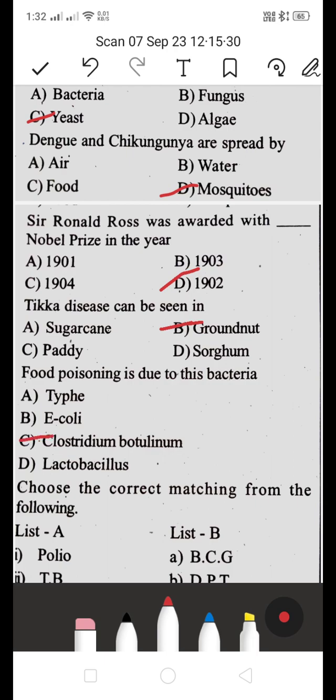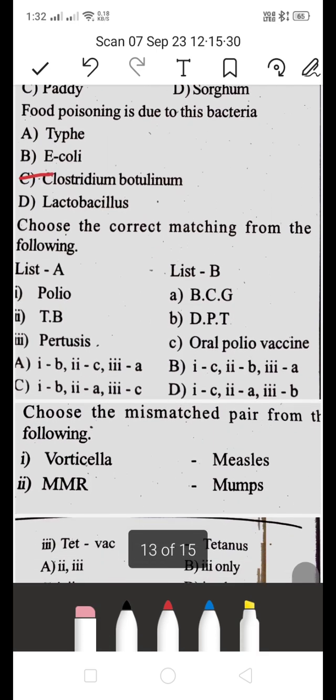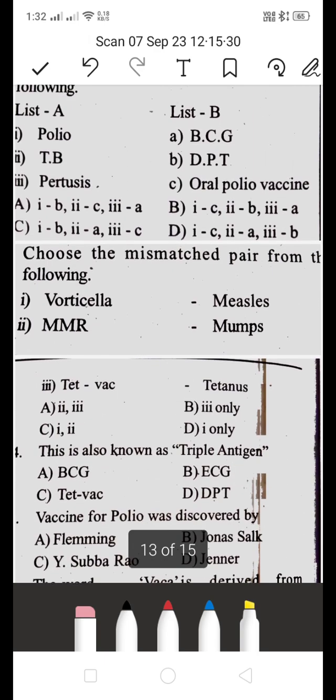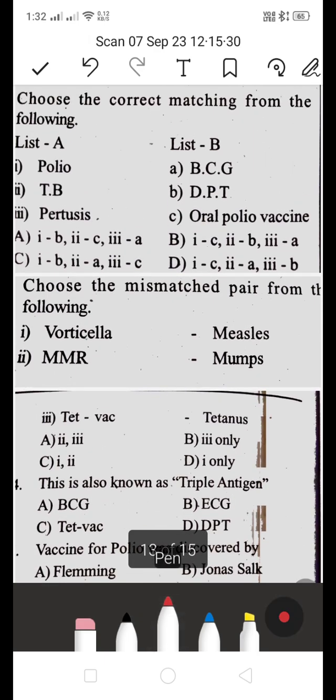Next, choose the correct matching for the following: list A with list B. Polio in list A, TB, tuberculosis, and tetanus. In list B, A is BCG, B is DPT, and C is oral polio vaccine. Which is the correct matching among these?